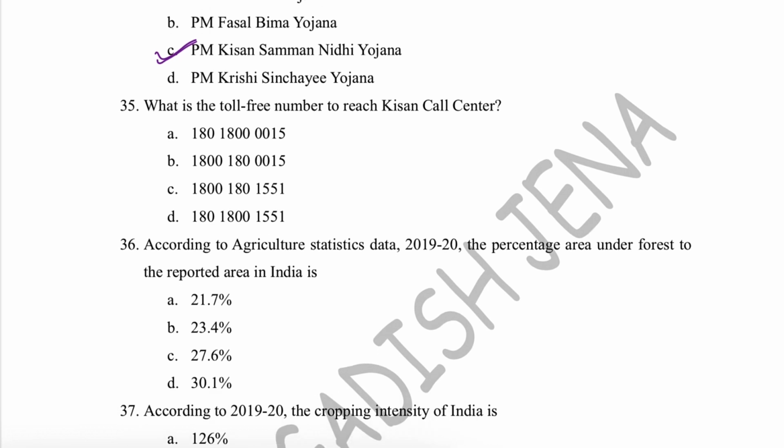Next question is, what is the toll free number to reach Kisan call center? That is 1800 180 1551. So basically farmers call this Kisan call center, and they get help from the expert.